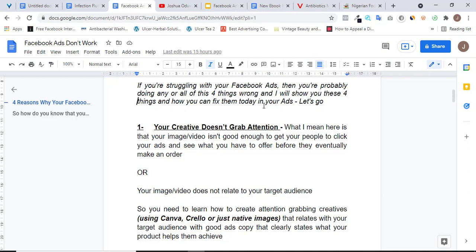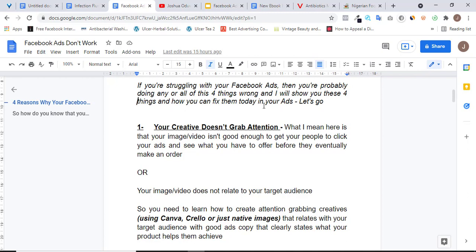So you need to be able to get them to see this image or video and pick interest immediately in your product. So if you are using an image, make sure the image states the benefit of that product to your target audience. And if you're using a video, make sure the video explains the benefit of that product. If it's an explanatory video on the way to use the product, how it saves them time, how it saves them energy, how it helps them do something faster, you have to be showing all these things in the video.